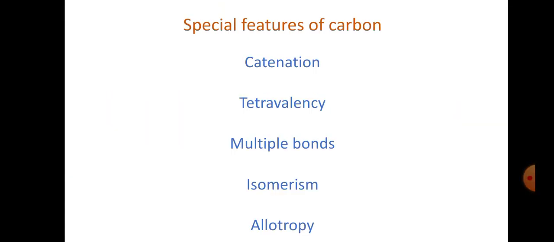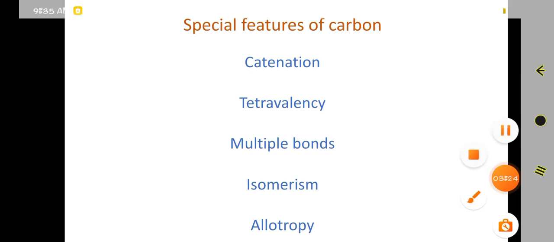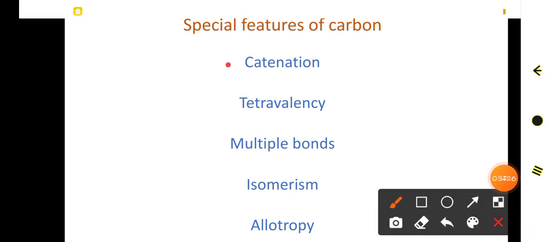Then there are certain special features that are unique to the carbon atom. Point number 1 is catenation. In the subsequent slides we will discuss each heading separately.